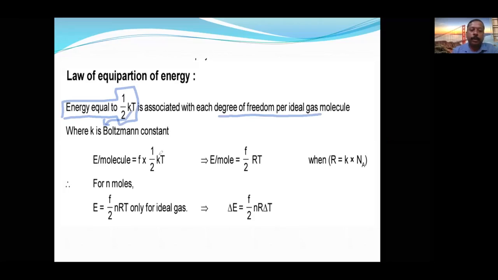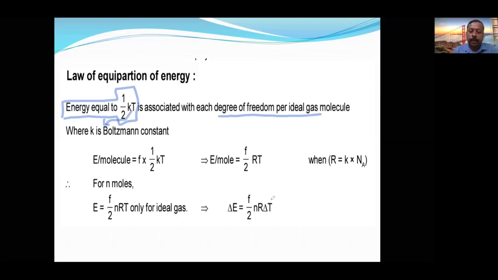Actually, what is k equal to? k is equal to R upon Avogadro number: the Boltzmann constant is the universal gas constant divided by the Avogadro number. So very simple. The energy of every ideal gas is f by 2 nRT. If the number of moles is given, you will use this formula.